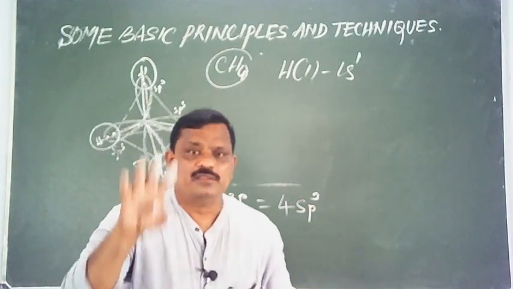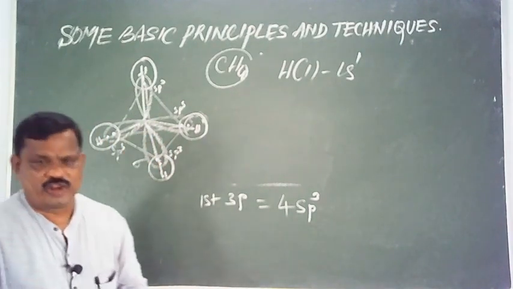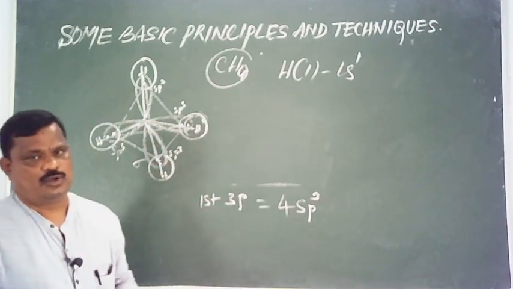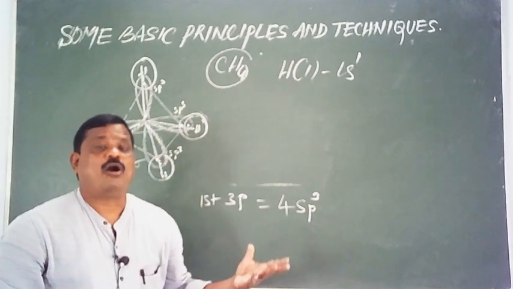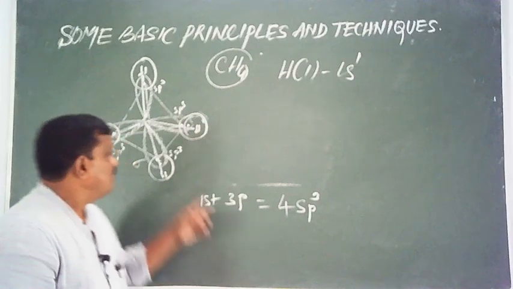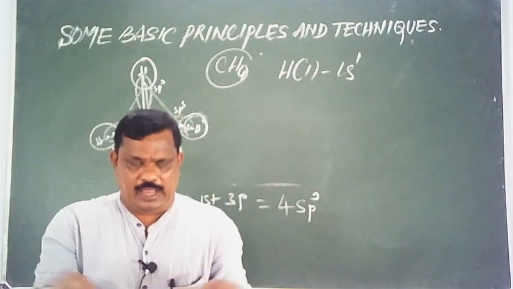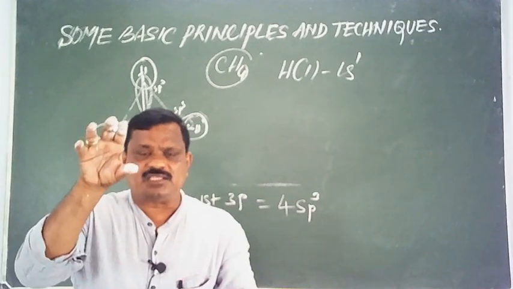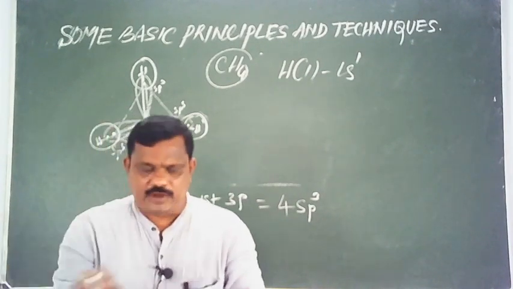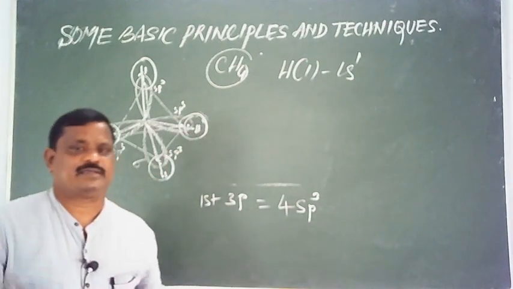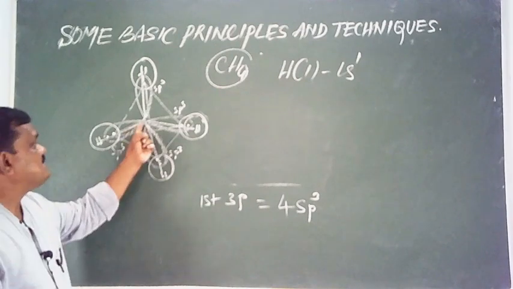And we know these 4 sp3 hybrid orbitals are directed towards the four corners of a tetrahedron. Afterwards, these 4 sp3 hybrid orbitals overlap with the spherical s orbitals of 4 hydrogen atoms along the axis to form 4 sigma bonds, 4 C-H sigma bonds.